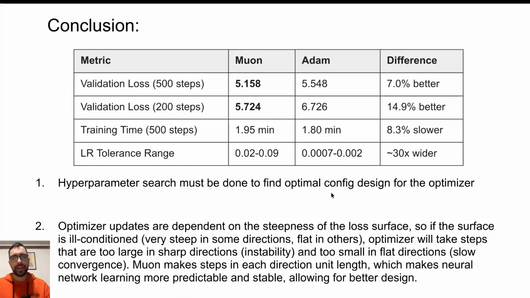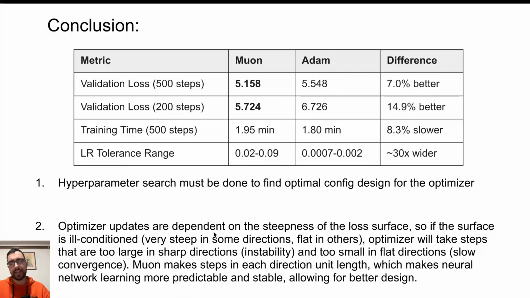First conclusion is that for the optimal configuration design of optimizers, it's important to do hyperparameter search for any AI model. And the second conclusion is related to how and why the Muon optimizer outperforms all other optimizers, including Adam.